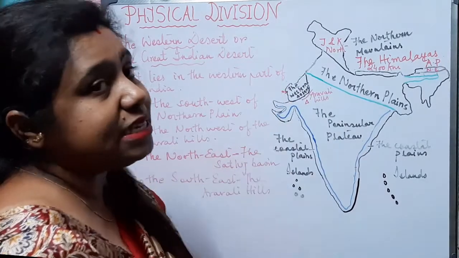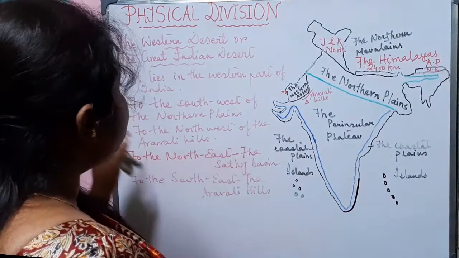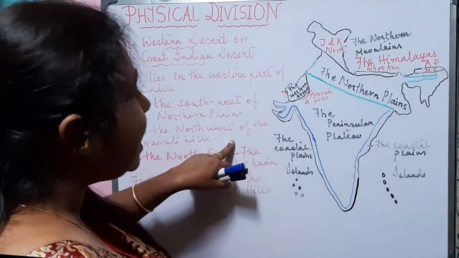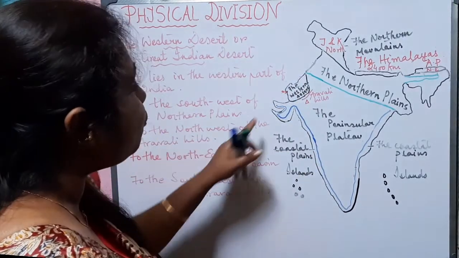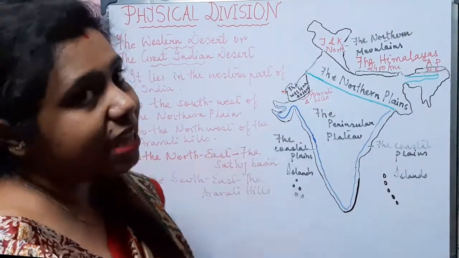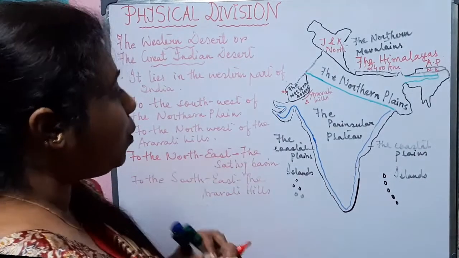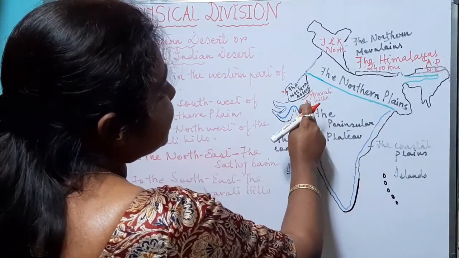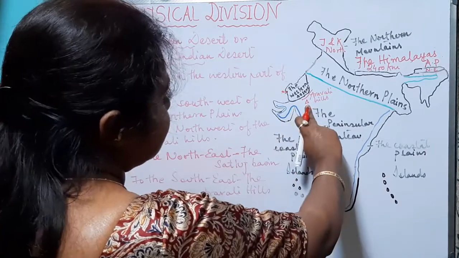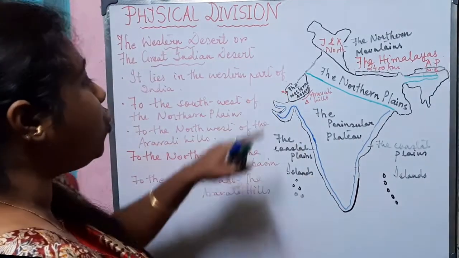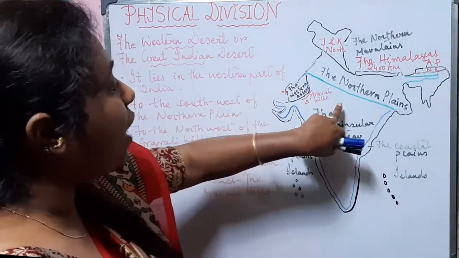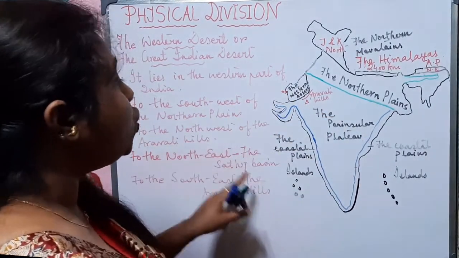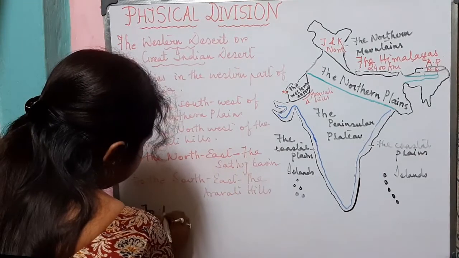So, to the northwest of the Aravalli Hills lies the Great Indian Desert, and to the southeast of the Great Indian Desert lies the Aravalli Hills. I hope you people understood this concept.